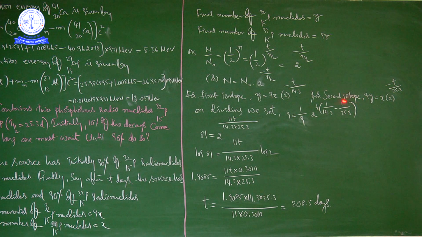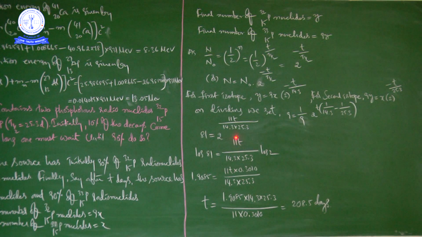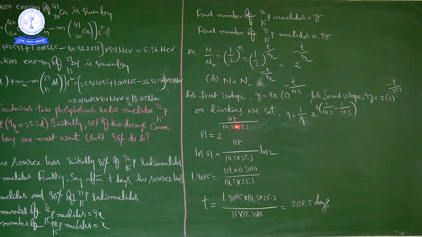Dividing these two equations is a pure mathematical process. Taking this 9 to this side, 81 is equal to 2 to the power of 11t divided by 14.3 into 25.3. Taking logarithm on both sides, with the formula log a power m is equal to m log a.